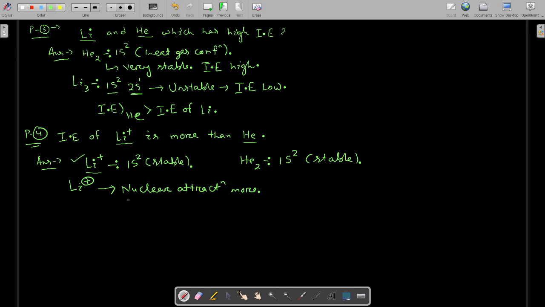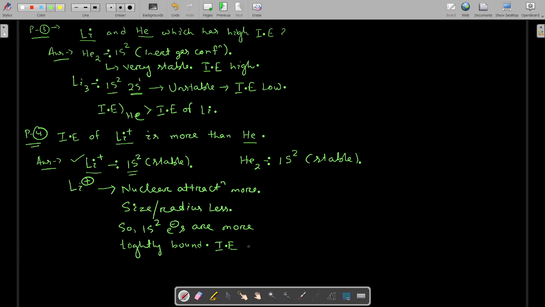Okay, and size or radius is less. So both these two electrons, the 1s2 electrons, are more tightly or less tightly bound? Obviously more tightly bound. Clear? If it is more tightly bound, then ionization energy will be high.